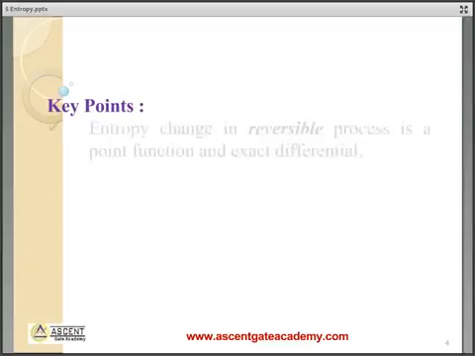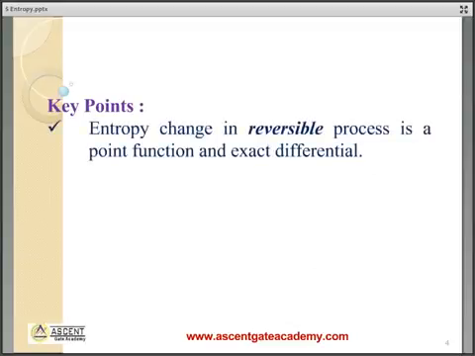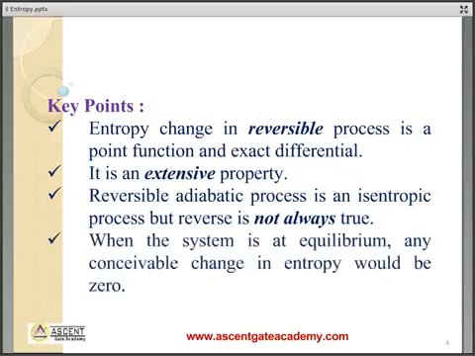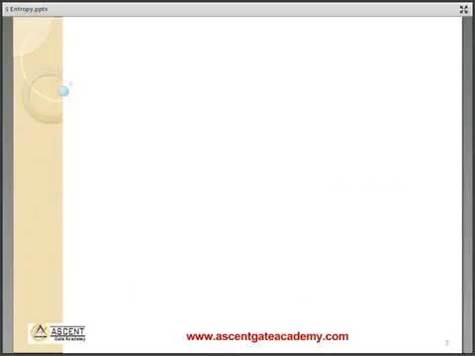Key points: entropy change in a reversible process is a point function and exact differential. It is an extensive property. Reversible adiabatic process is an isentropic process, but the reverse is not always true. When the system is at equilibrium, any conceivable change in entropy would be 0.